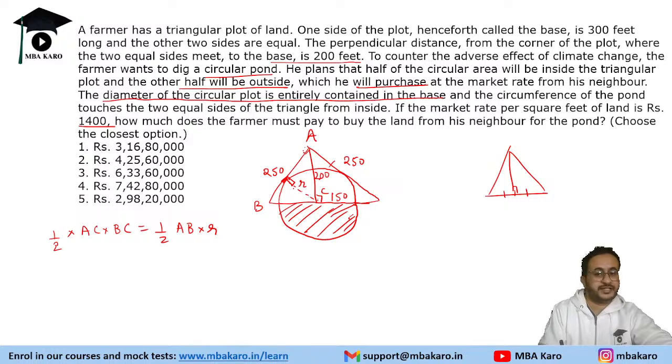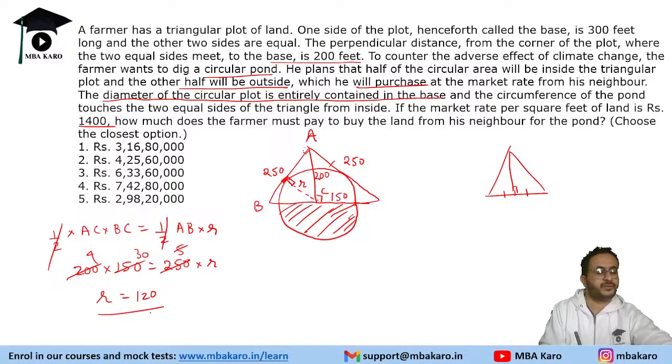So we need to find this length R. The half gets cancelled: AC into BC. AC is 200, BC is 150, AB is 250, and that is R. So we will get R as 200 into, we can just divide by 50 here, 4 and 5, 30 or 120. So R is 120. So we got the radius also. Now R is done. We need to find the cost of land.